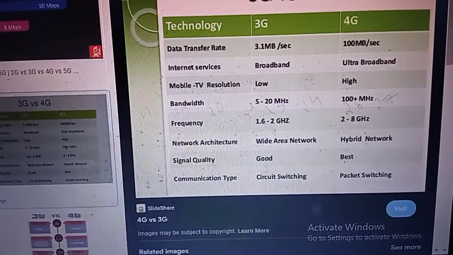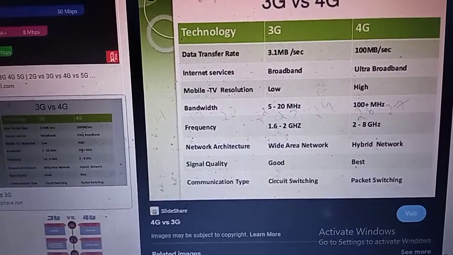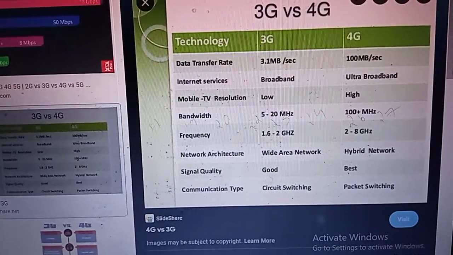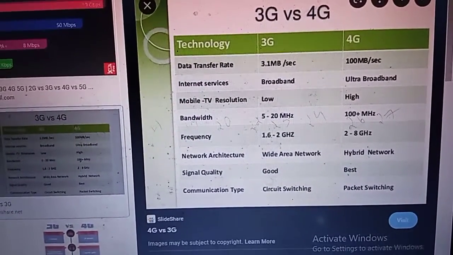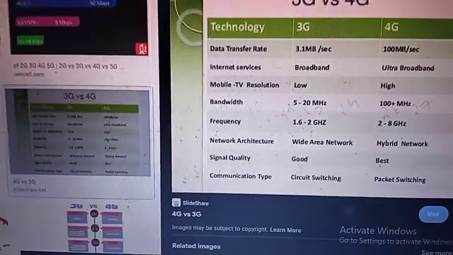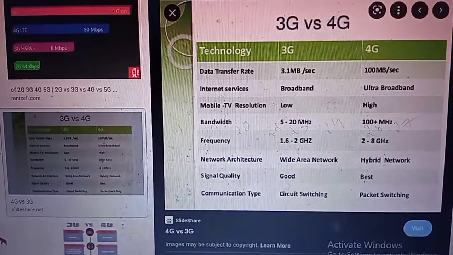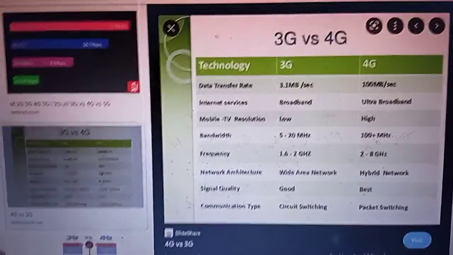Switching means, for example, if you want to send data from one machine to another machine, or one mobile to another mobile, all the data in a network is split into small pieces, that is called a packet. Then the packets are sent through different routes, and at the destination all the packets are assembled together. This is the concept of packet switching.